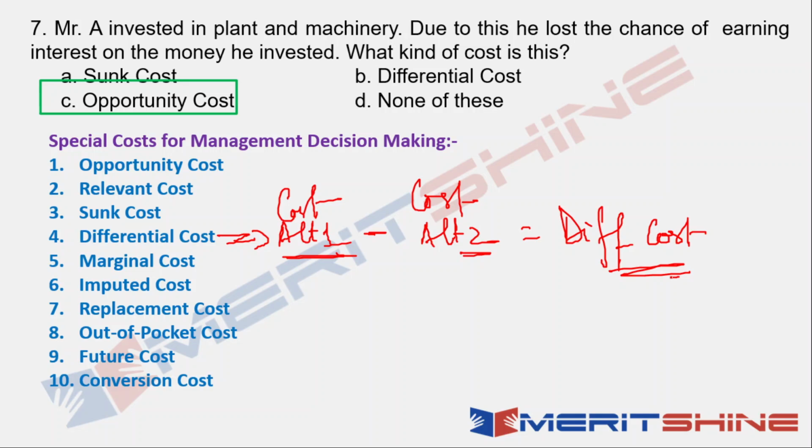So, in the opportunity cost case, we took an example of shirt and pant. So, cost of making a shirt minus cost of making a pant. Let's say cost of making a shirt is more and cost of making a pant is less. So the differential cost is cost of making a shirt minus cost of making a pant.